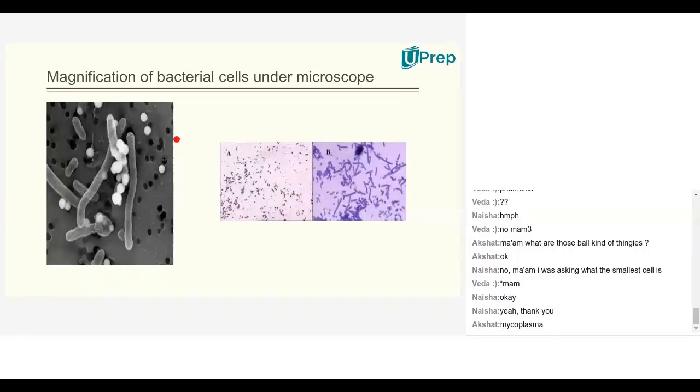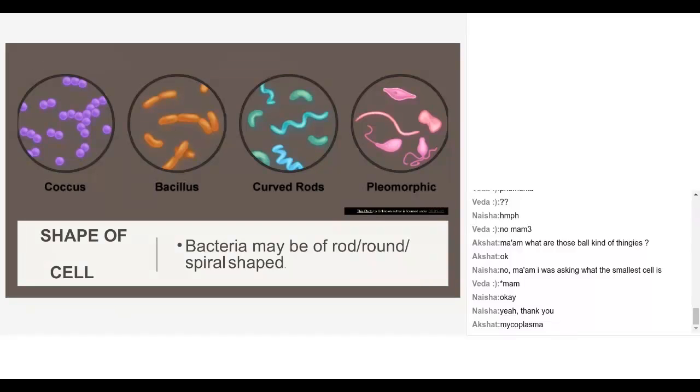So this is a magnified version of the same bacteria. Now, how the shape differs, that we are going to see. When you take different cells, the cell size varies from one organism to another organism. Even the shape also varies from one organism to another.